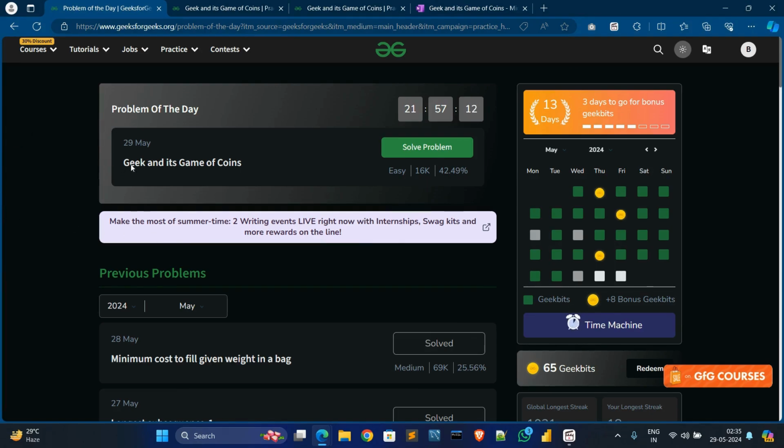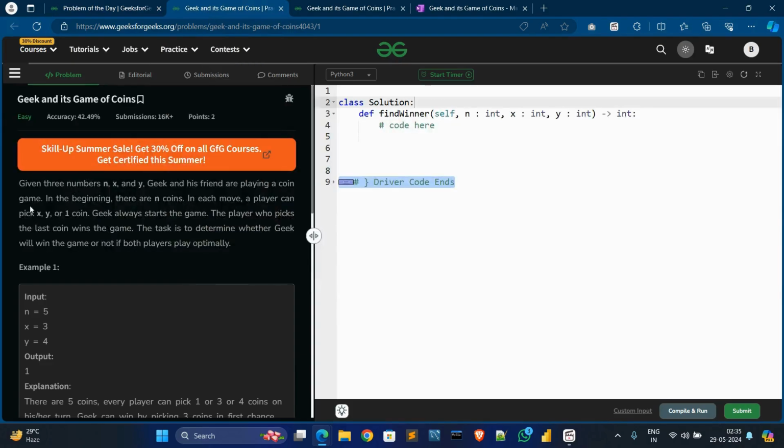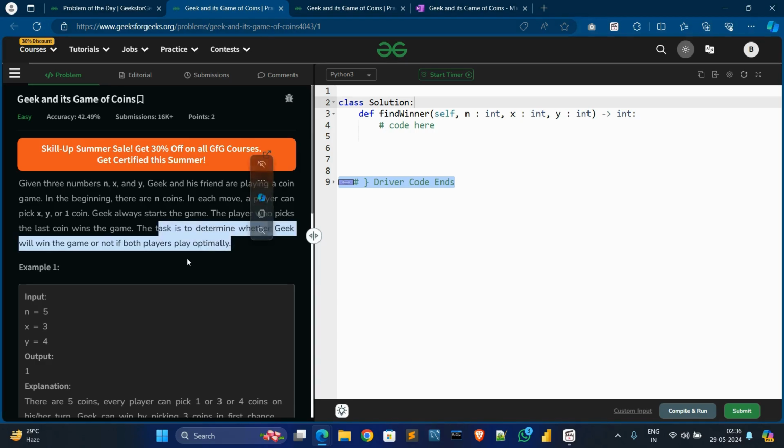In today's video, I'll solve Geek and his game of coin. First of all, go to the problem statement. In the problem statement, we are given three numbers, n, X and Y, and Geek and his friend are playing a coins game. In the beginning, there are n coins. In each move, a player can pick X, Y, or 1 coin, and Geek always starts the game first. You have to determine whether Geek will win the game or not if both players play optimally.